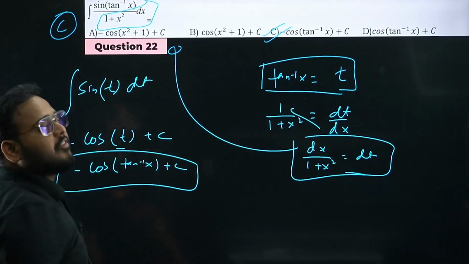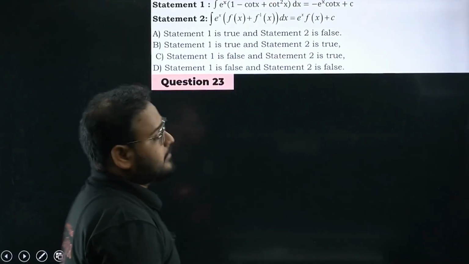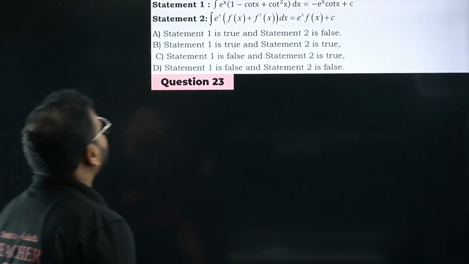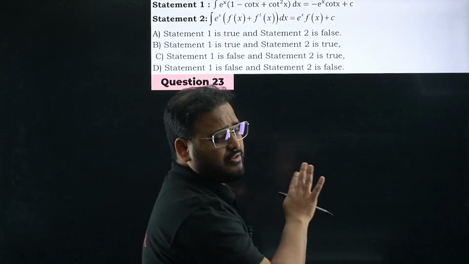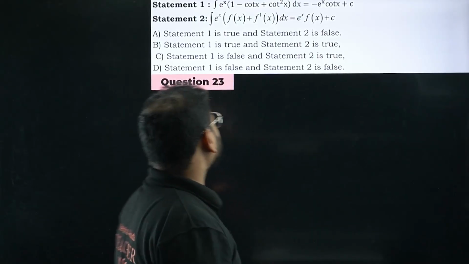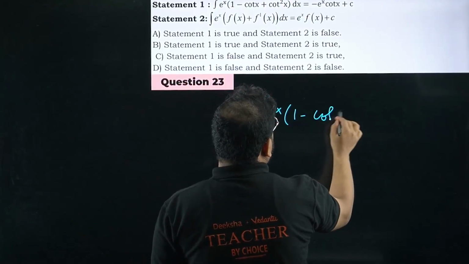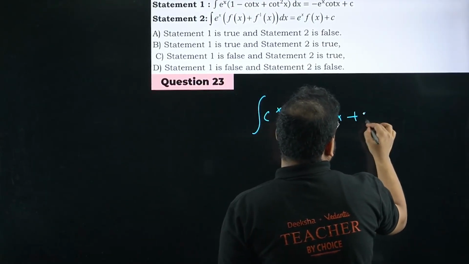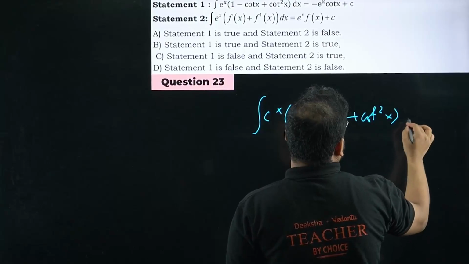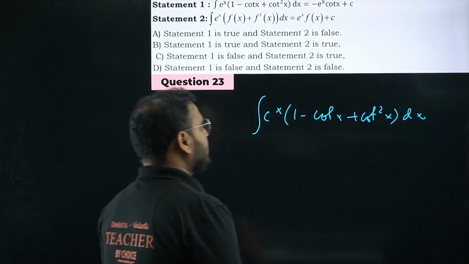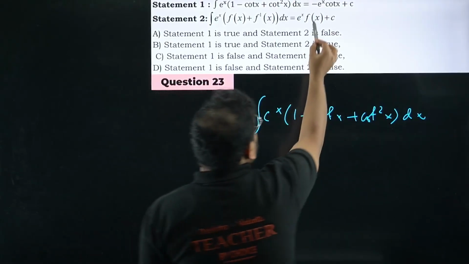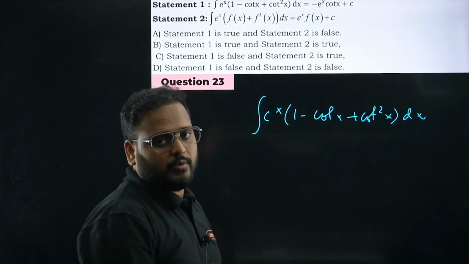Let's move on to question number 23 now. Statement-based question again. Please check. e power x. This is a very, very good question actually. You'll see how. What we have here is the integral of e power x times 1 minus cot x plus cot square x dx. But you can see they've directly given the integration to be e power x cot x. Okay, we have to check for that.